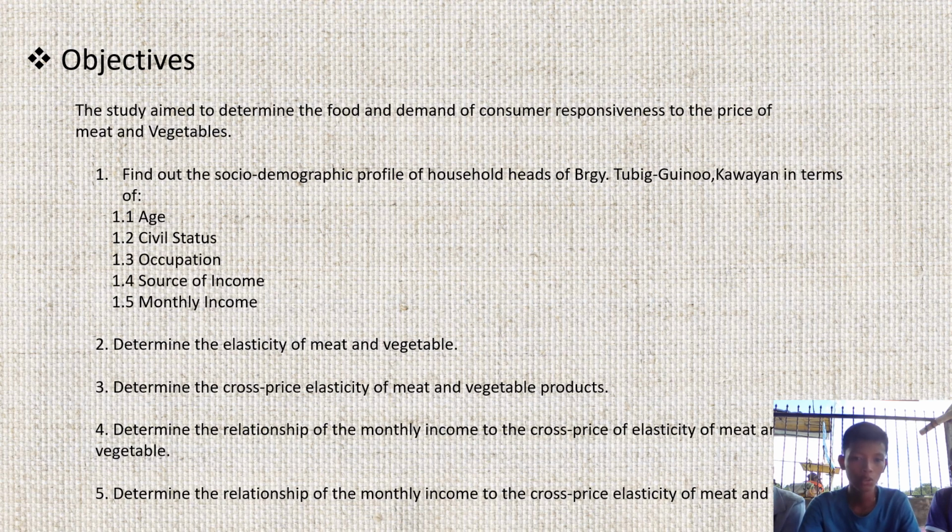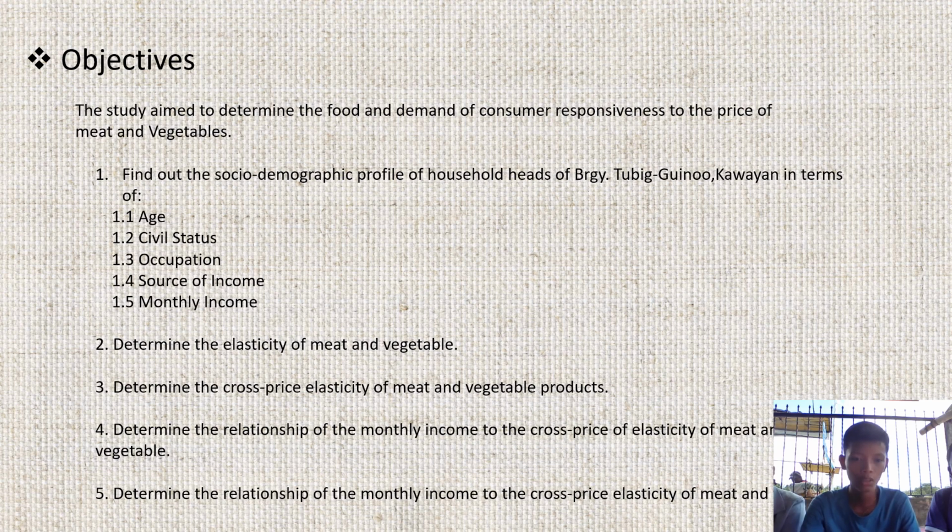Number 1, find out the socio-demographic profile of household heads of Barangay Tubig, Ginoo, Kawayan in terms of 1. Age, 2. Civil status, 3. Occupation, 4. Source of income, 5. Monthly income. Number 2, determine the elasticity of meat and vegetable.